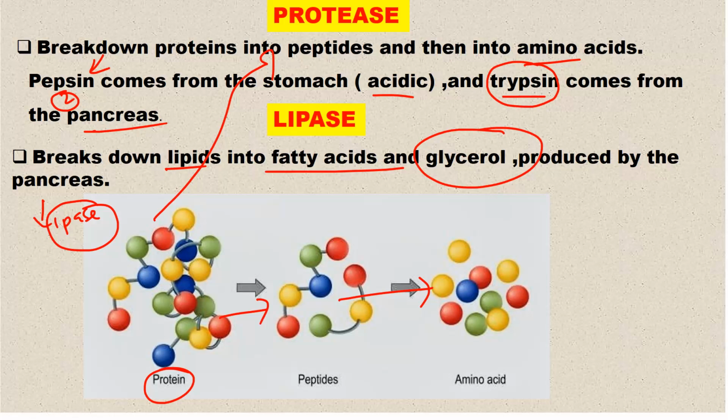And let me give an example of what happens here, because I've seen an exam question. Fat is made up of a glycerol molecule with 3 fatty acids, like this. With the action of lipase, this is converted into glycerol separated from the 3 fatty acids. We are going to look at that question, and when we get to it, I'll emphasize this.